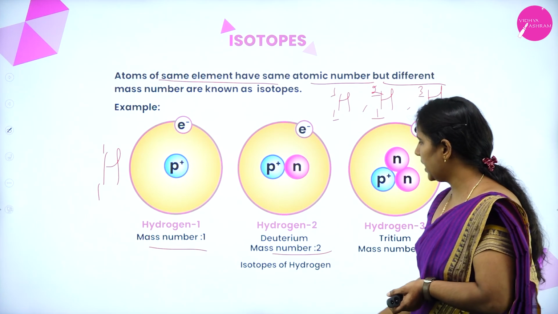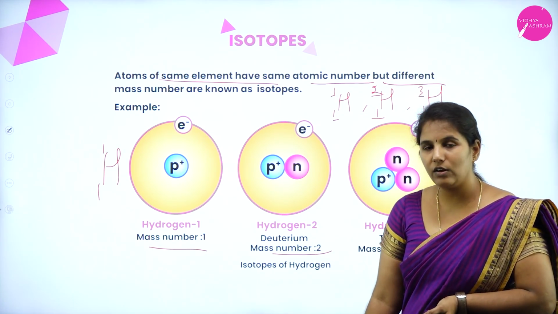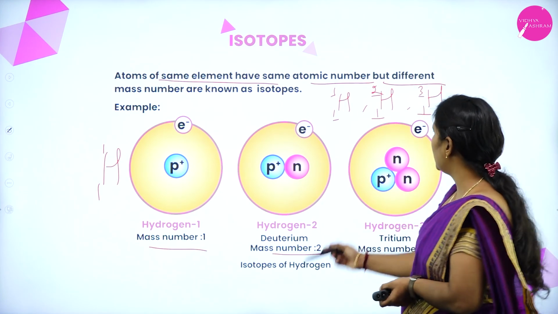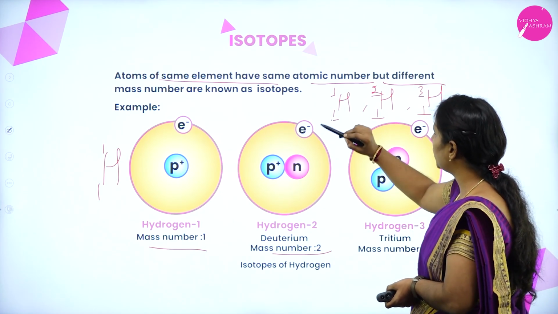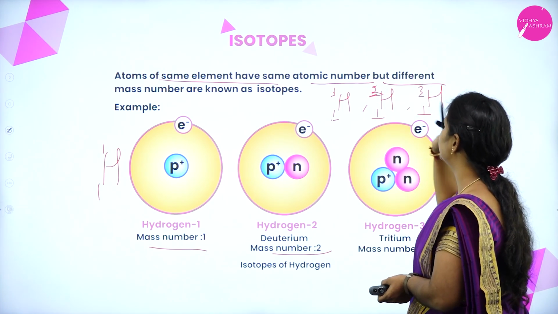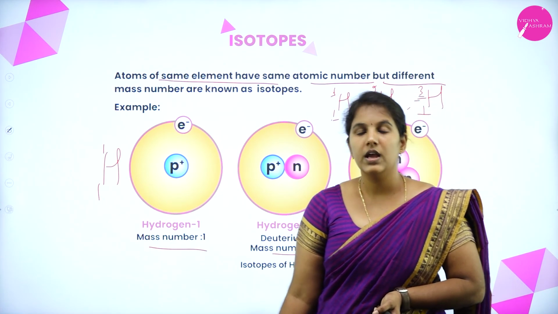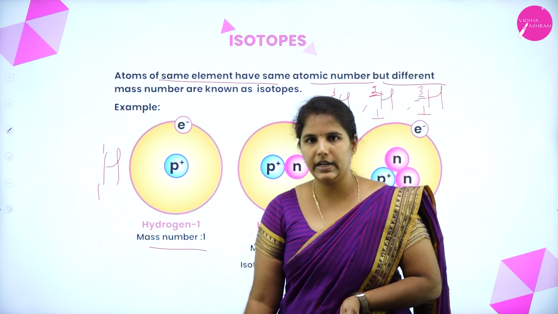Hence they are named hydrogen, deuterium and tritium. Hydrogen 1 has mass number 1, hydrogen 2 has mass number 2, hence it is deuterium, and mass number 3 is tritium. This is how isotopes can be defined.